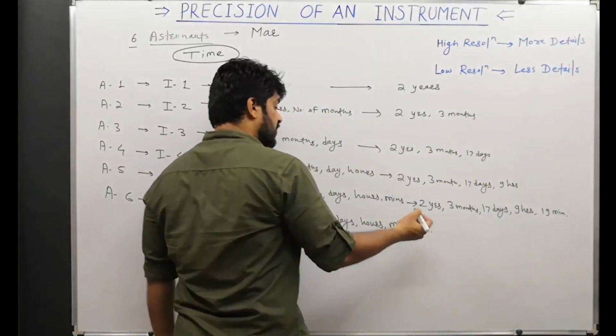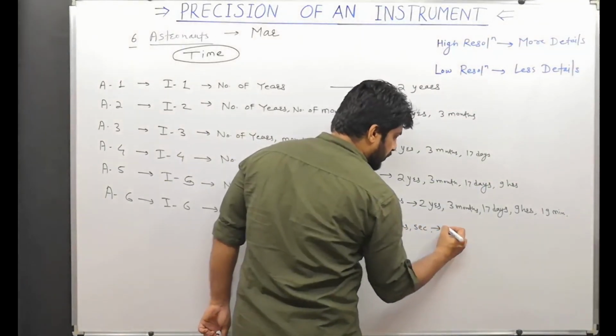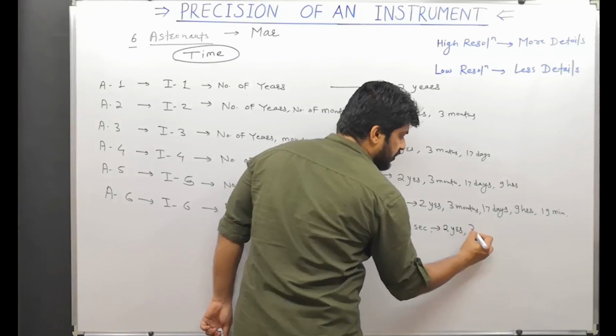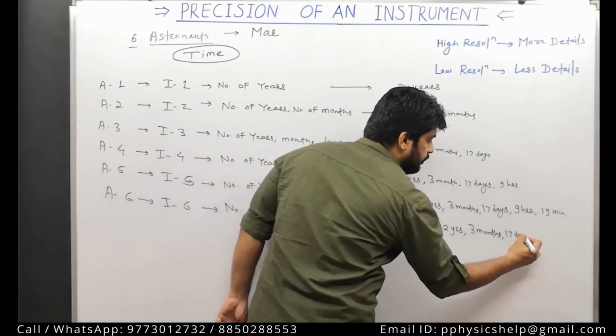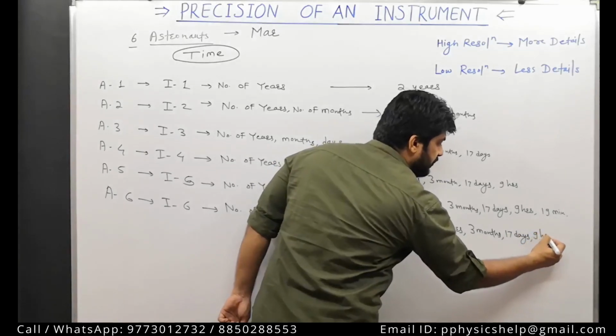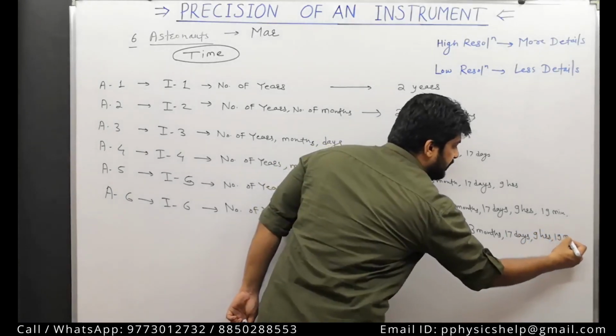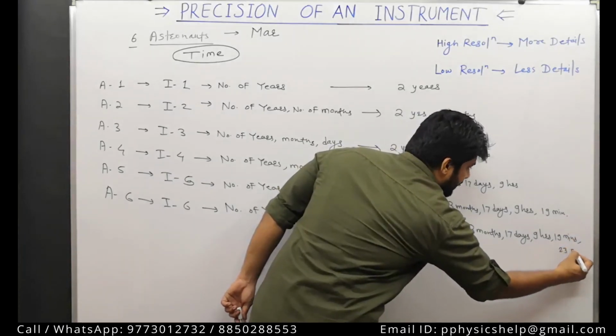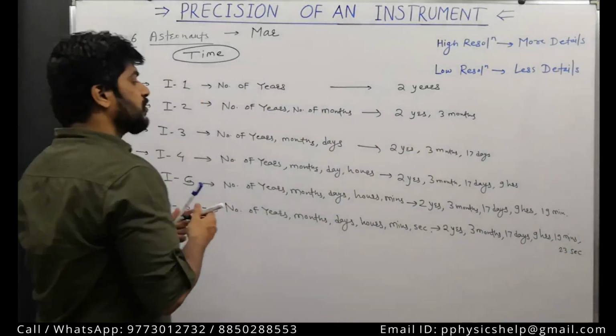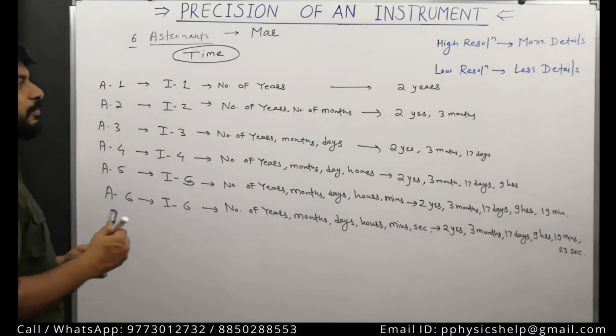Then the next one is even better. He says it requires 2 years, 3 months, 17 days, 9 hours, 19 minutes and let's say 23 seconds. So this is the data that has been presented by each one of them.